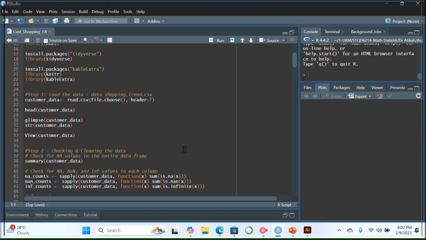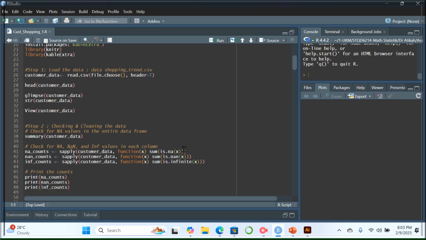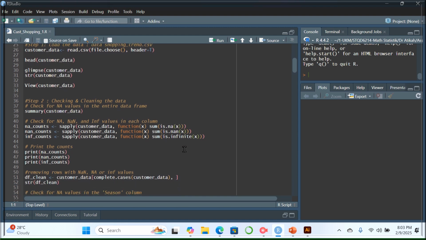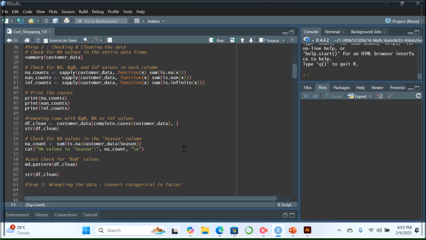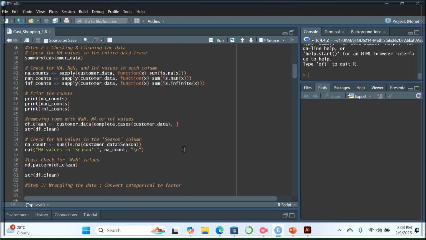So I downloaded and saved it in my directory, and then I call the data set and name it customer data. So I check the head, the structure, the glimpse, and the view to check the data set. And then for step 2, checking and cleaning the data,